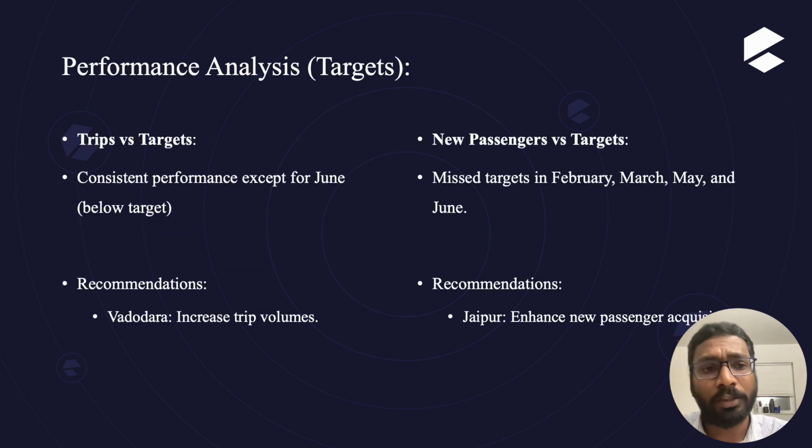With regard to the targets view, we can take some insights. When we see the trips versus targets analysis, we can see that for every month the trips are outperforming the benchmark, which is a good sign, except for June. It is understandable, as it is the end of the holiday season, so trips can be lower for that particular month. And when we see the city-wise analysis, Vadodara is performing less when compared to other cities. We can increase the trip volume for that particular city.